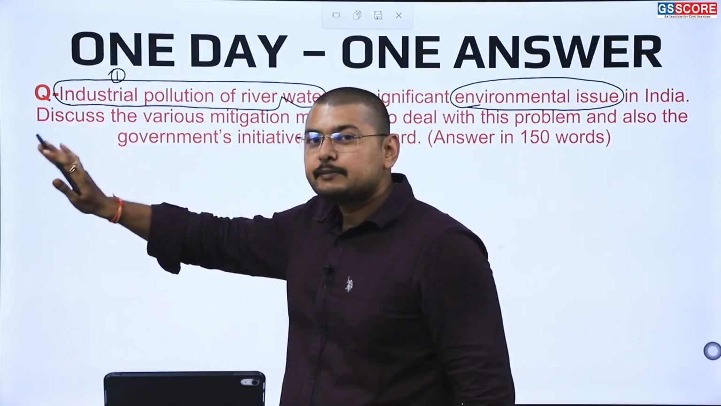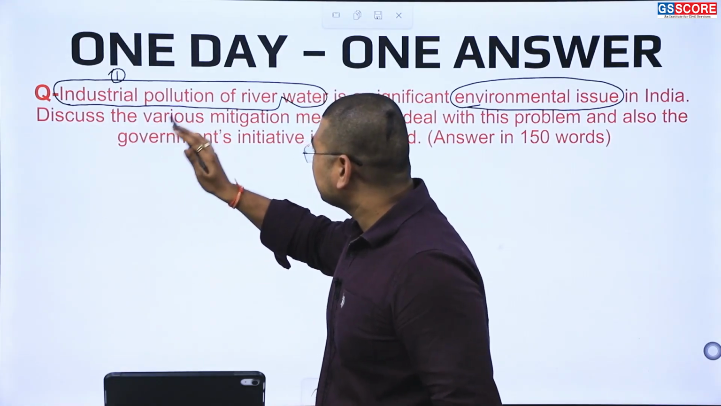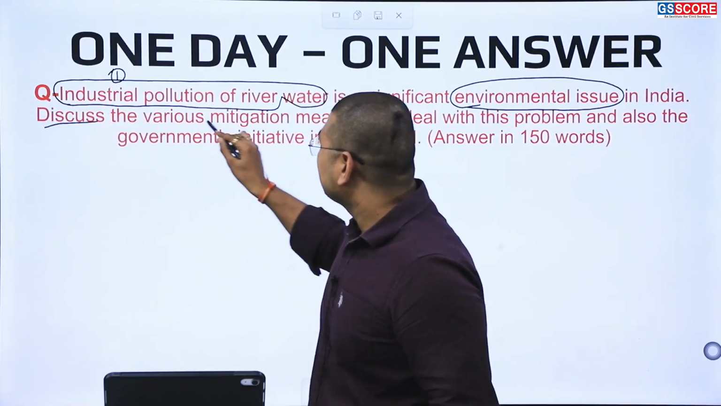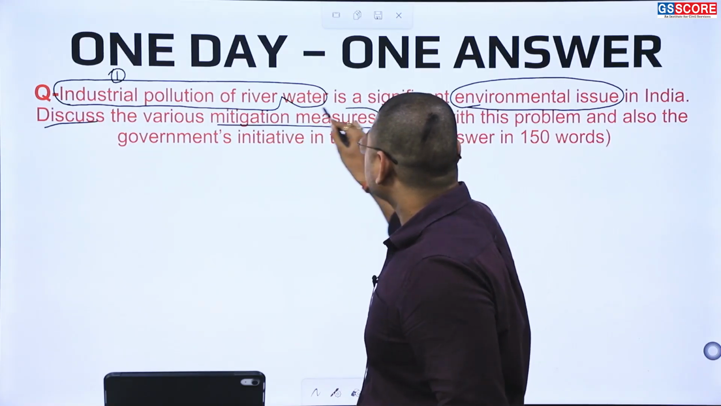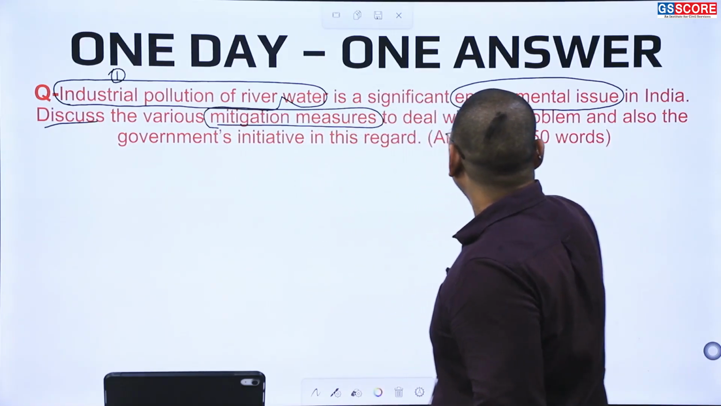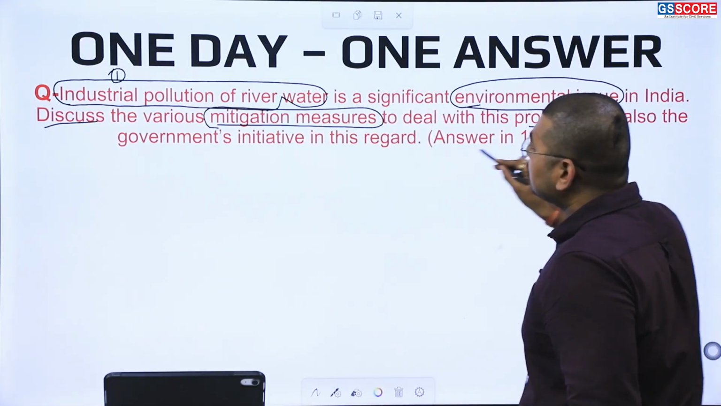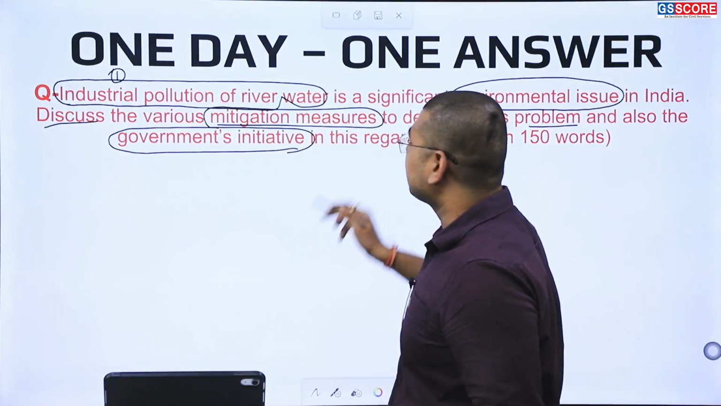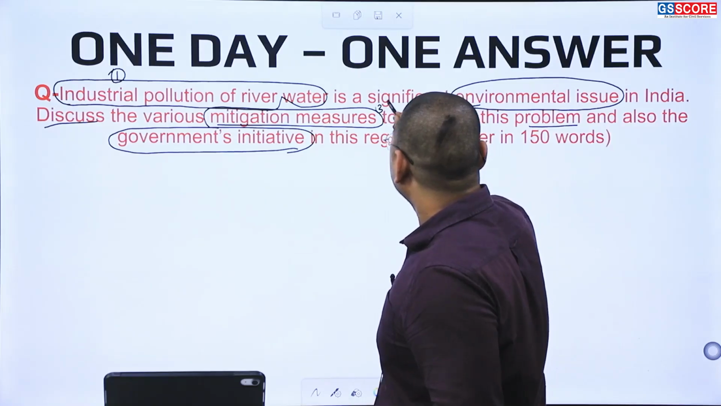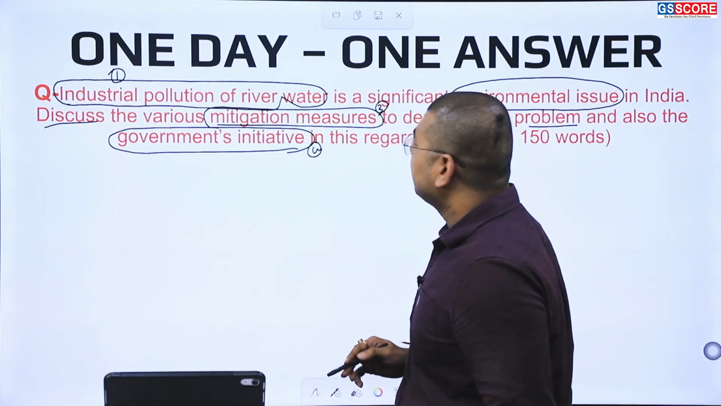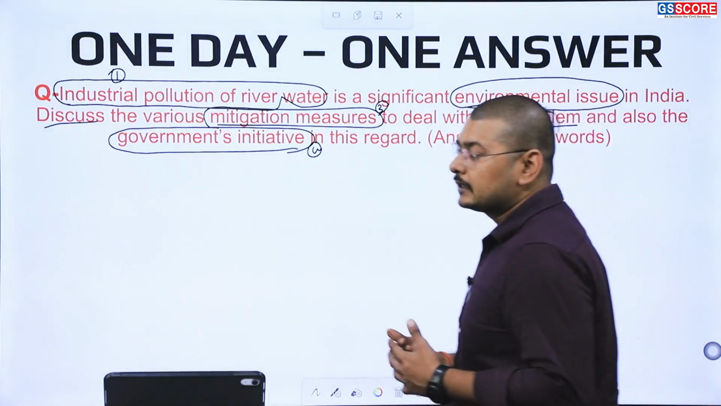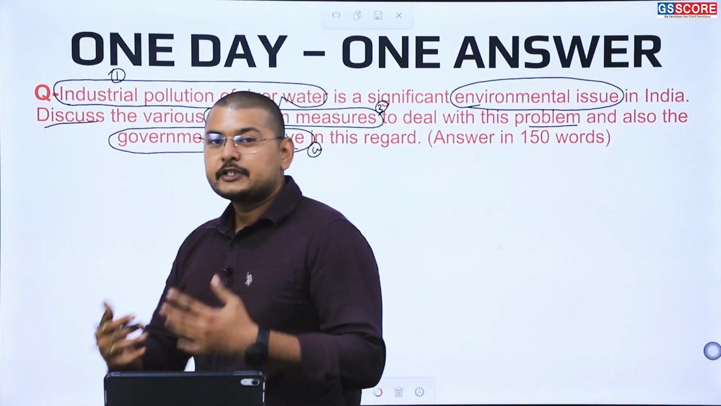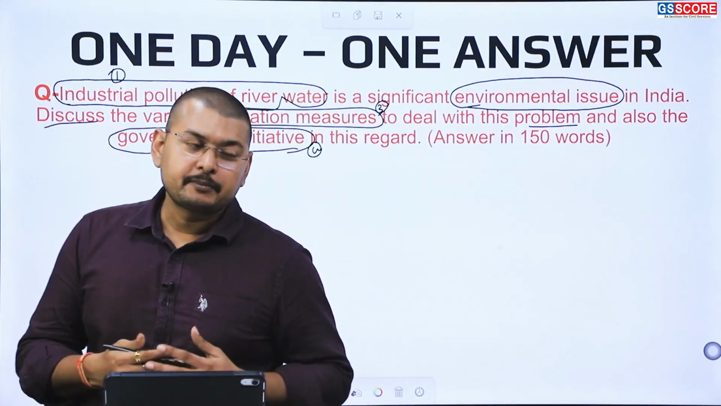Now, in the next part, the question asks us to discuss the various mitigation measures to deal with this problem and also the government's initiatives in this regard. So we have the third and fourth keywords here: the mitigation measures, where one is the prevention measures and another is the mitigation measures.